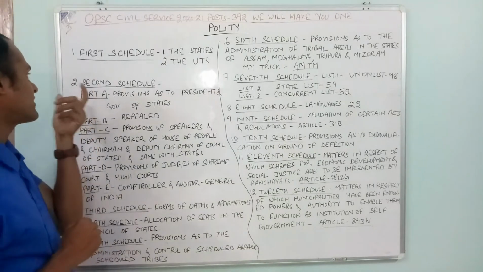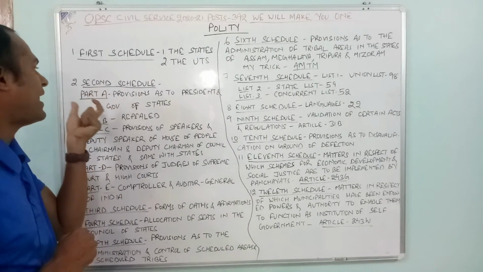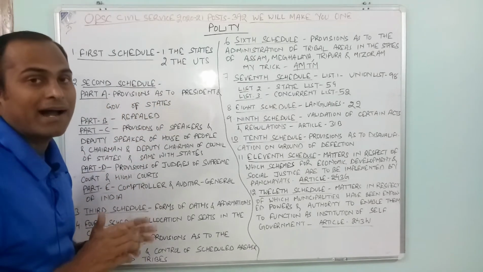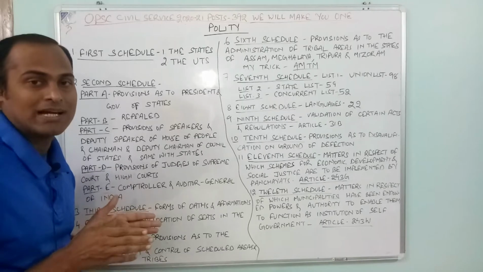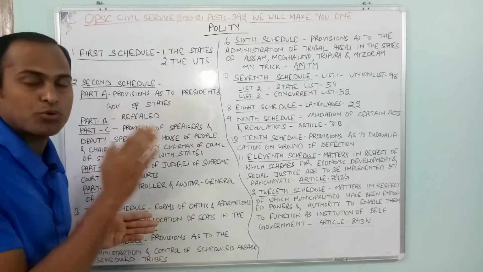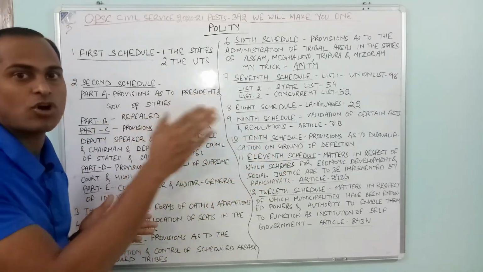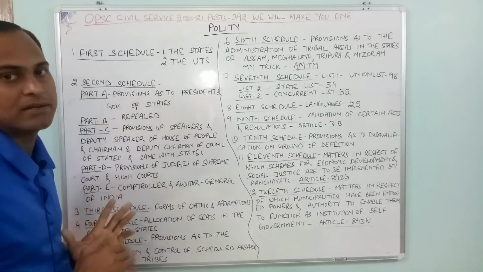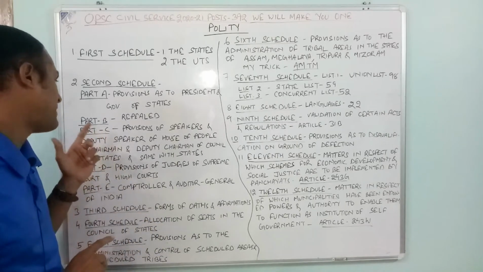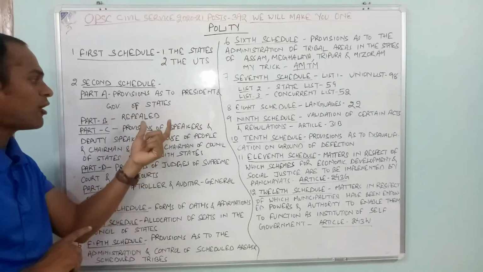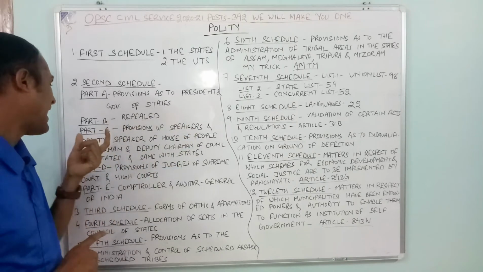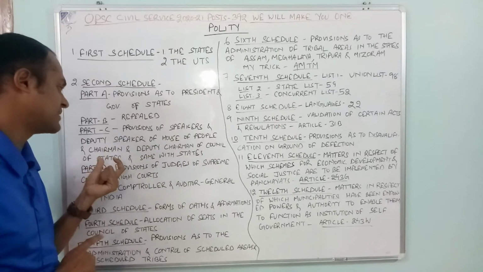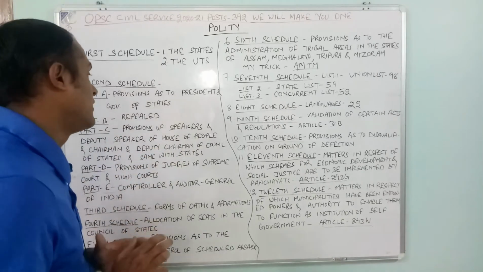Again, coming to the second one. Second schedule is part A, provisions to the President and Governor of the states. You have to remember this. Then part B, it is repealed. Then part C, that is provisions of speakers and deputy speakers of House of People and chairman and deputy chairman of Council of State, and same with the states.